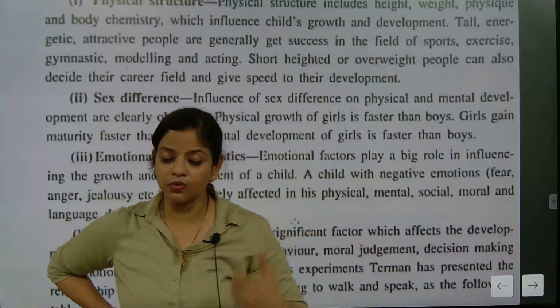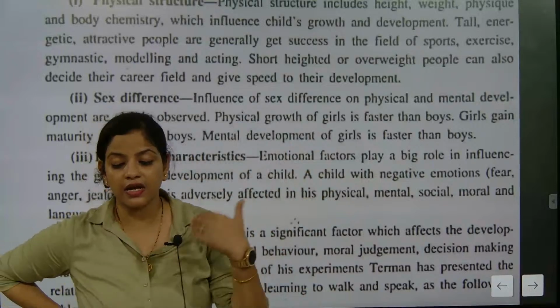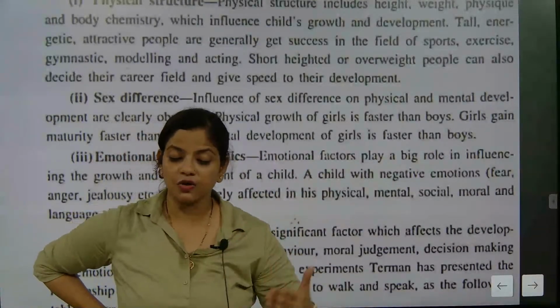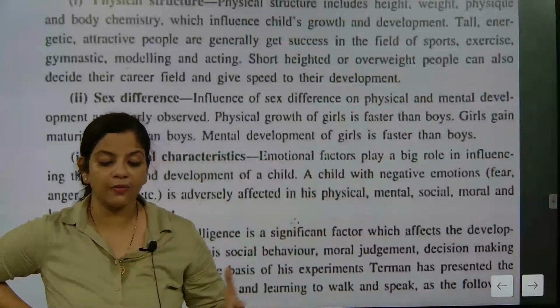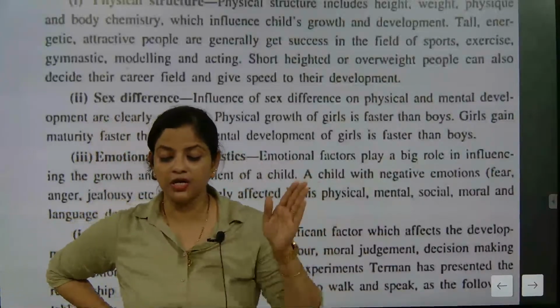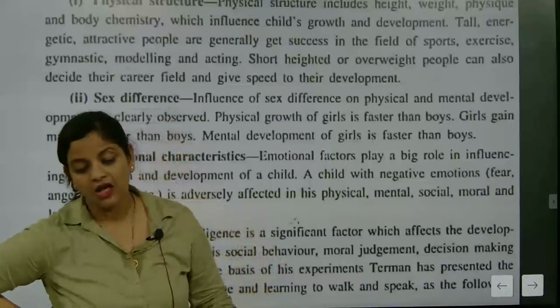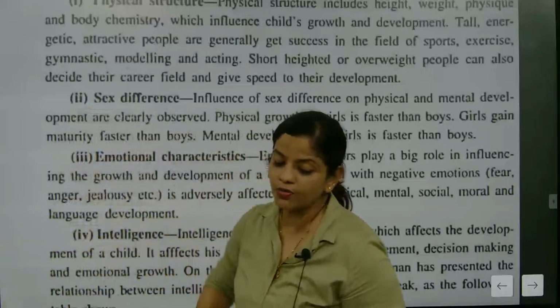And negative emotions, negative thinking and negative speech are exactly one reflection that the child is not in a properly trained family, and their mental, physical, emotional and social growth will also be disrupted in the long term. I hope you might have understood.